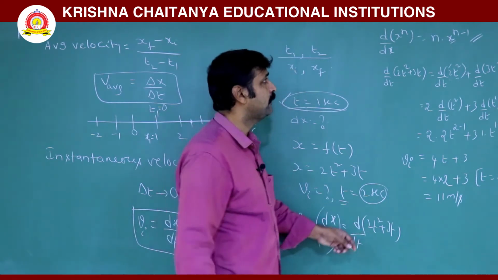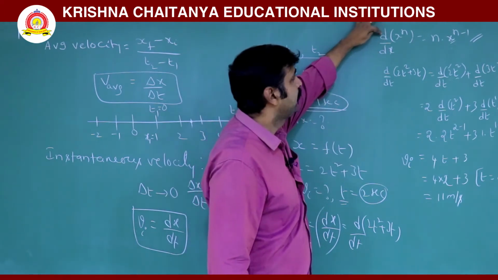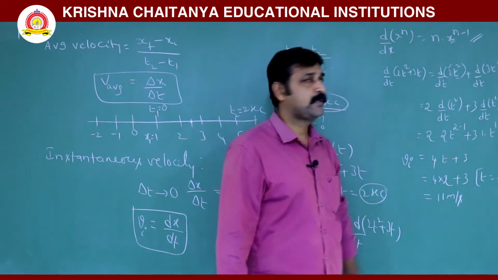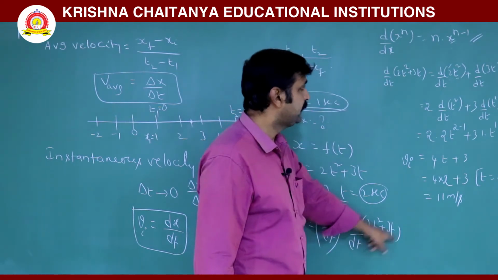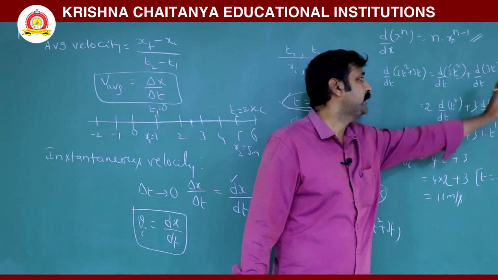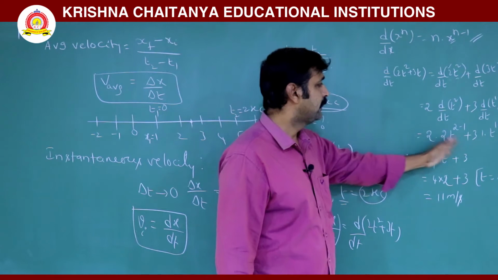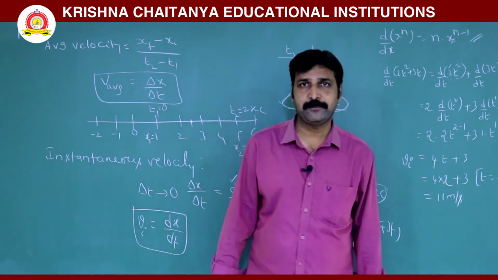What is the formula for differentiation? Remember this formula, it is the most important one: d by dx of x power n is n into x power n minus 1. Now, d by dt of 2t squared plus 3t can be written as d by dt of 2t squared plus d by dt of 3t. Taking 2 outside and writing, after differentiating, substitute t as 2, then you will get 11 meter per second.